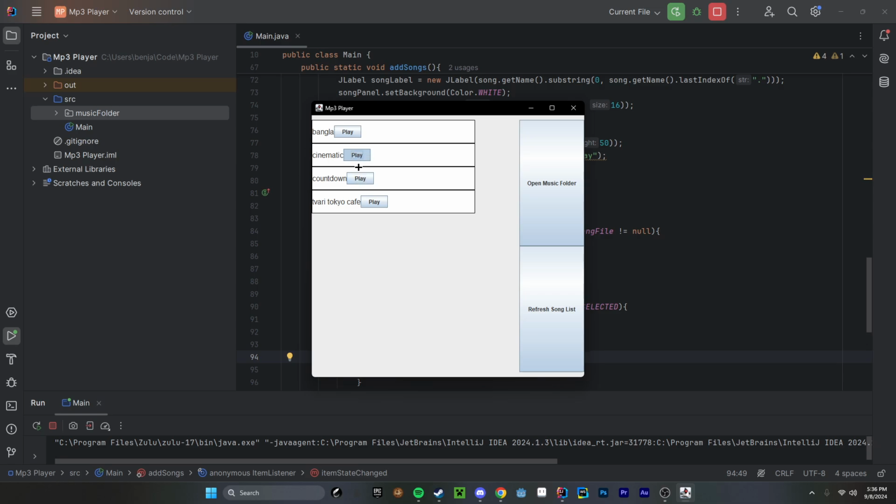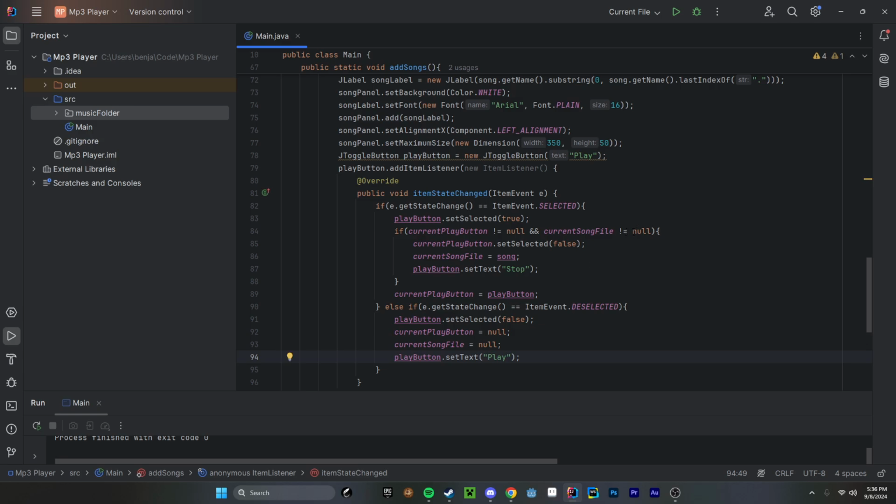So we did something here. We messed this up somehow. So current song file is not null. Let's see. So we're setting this to false here. Oh, wait, why are we setting this?